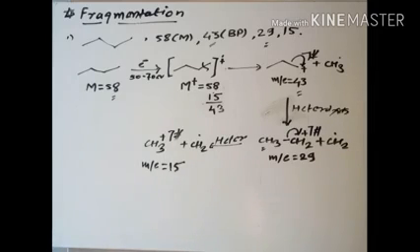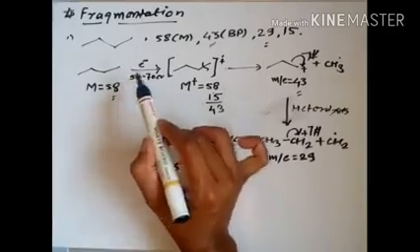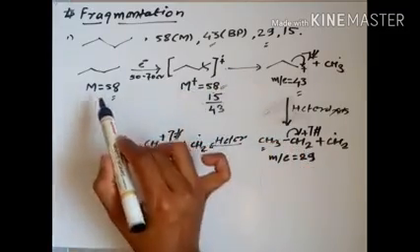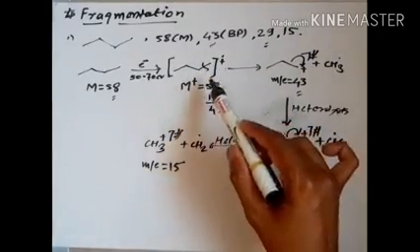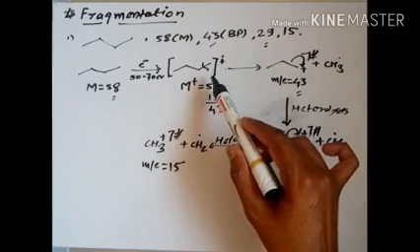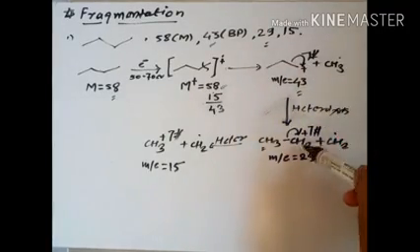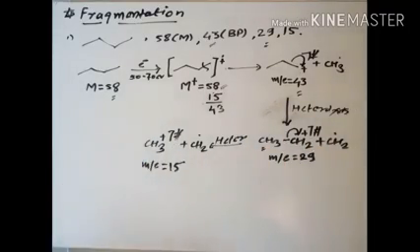So this is the fragmentation of n-butane. I will just repeat it. This is the 58. When we bombard it with the electron beam, we get the radical cation, which has the same m/e as that of M. Then we eliminate CH3 by heterolysis, or you can do homolysis. When we do the homolysis, we get this one. Then we do the heterolysis, we get this one. Then we again do the heterolysis, we get this one. So this is all about the fragmentation of the n-butane molecule.